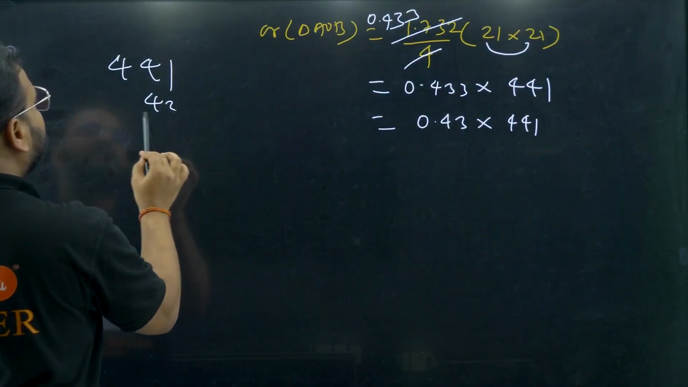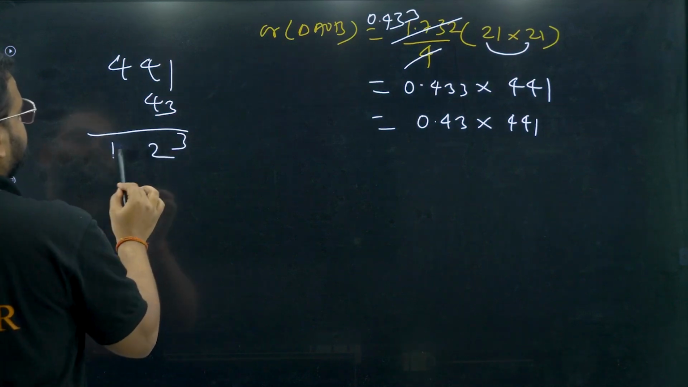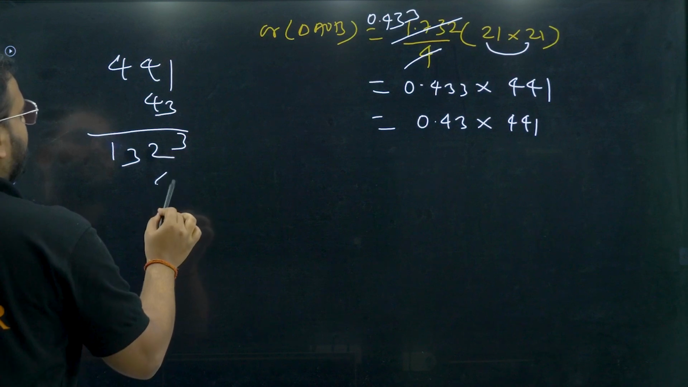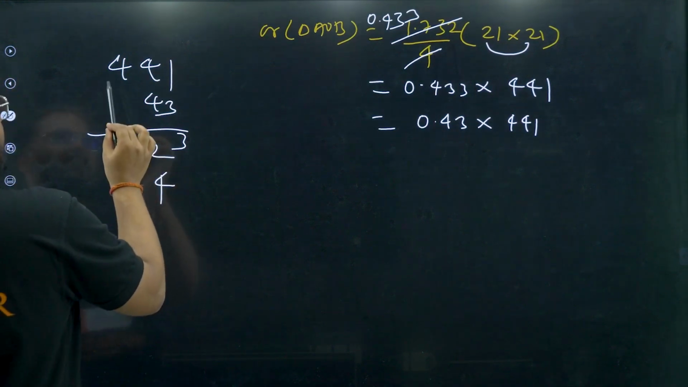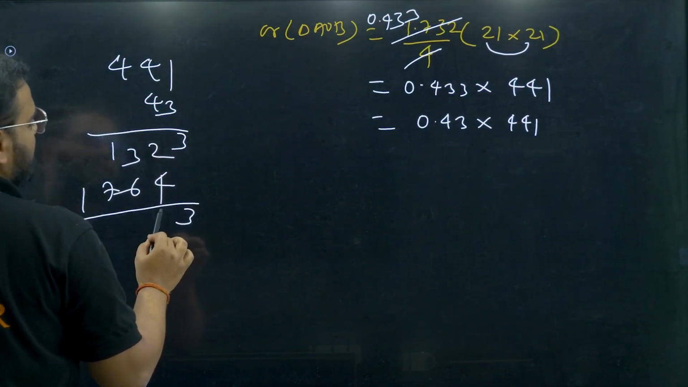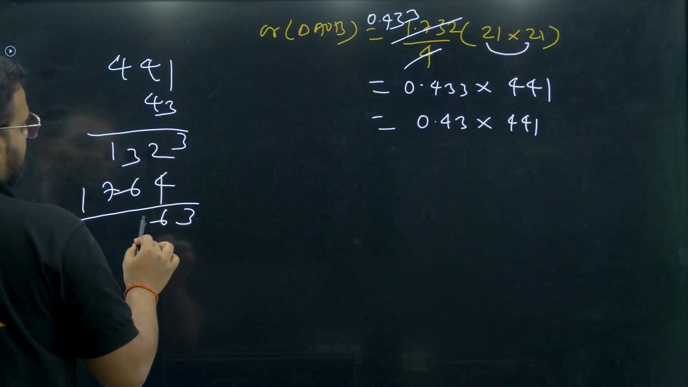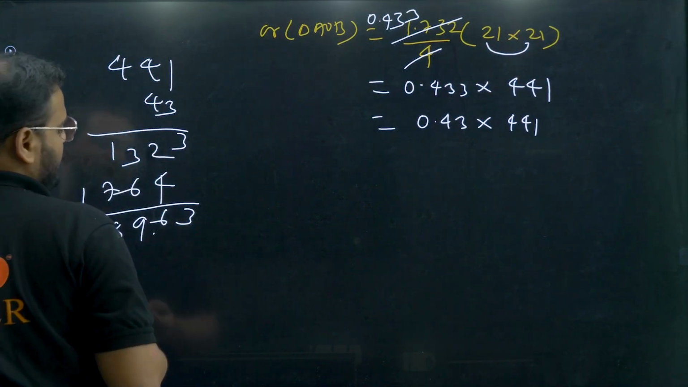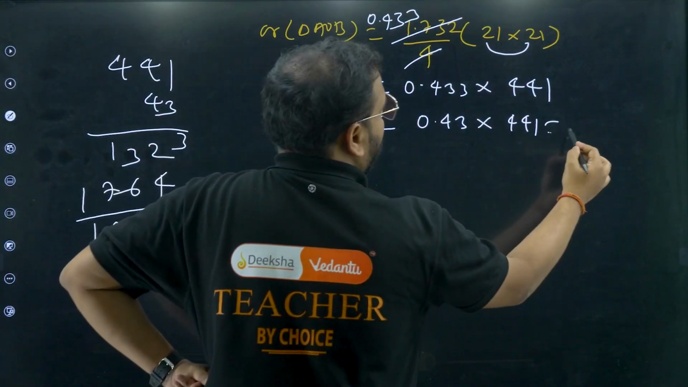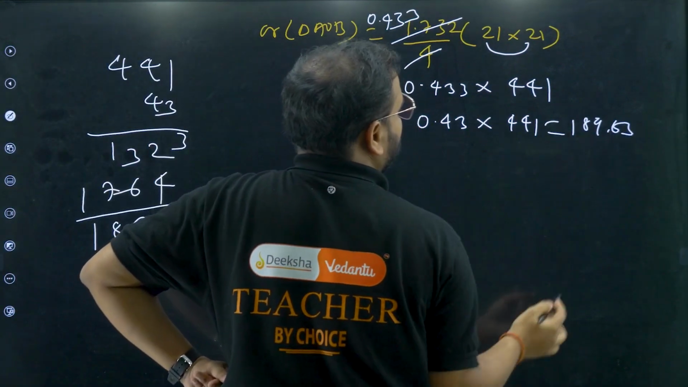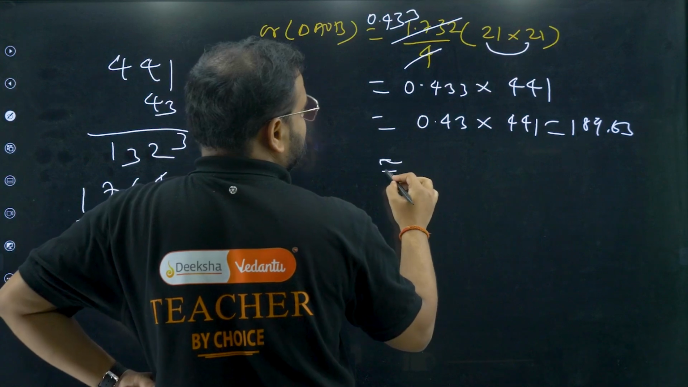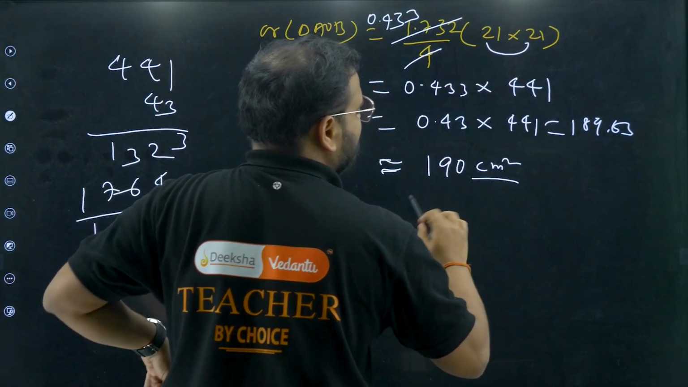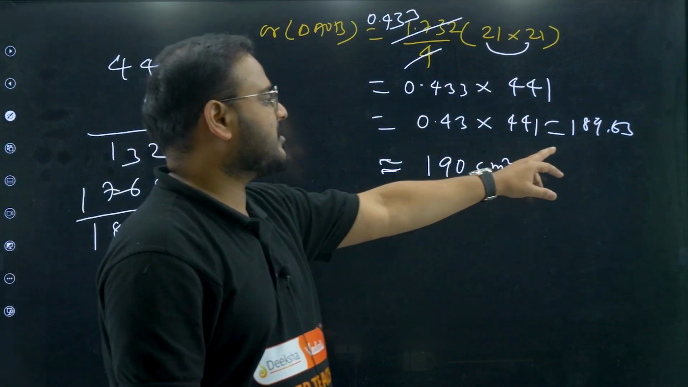441 into 43. What am I getting? 3 1s are 3, 3 4s are 12, and 12 plus 1 is 13. 4 4s are 16 and 16 plus 1 is 17. So 6, 9, 8, 1, with 2 decimal places, so 189.63. Since I've taken a little less, I'm taking the approximation, 189.63 as 190.